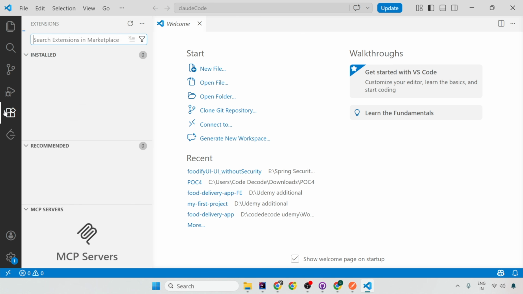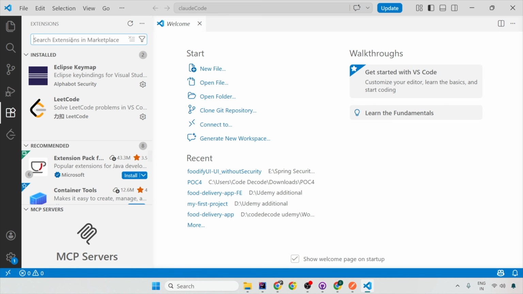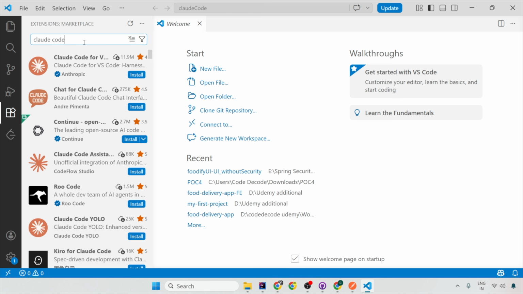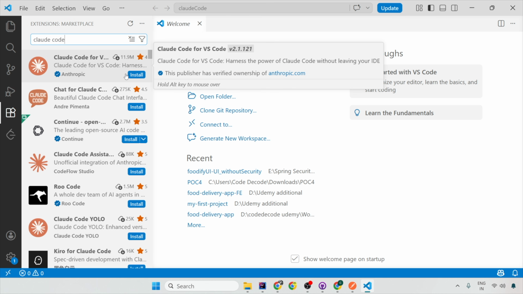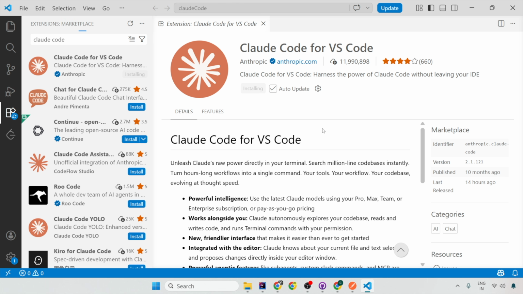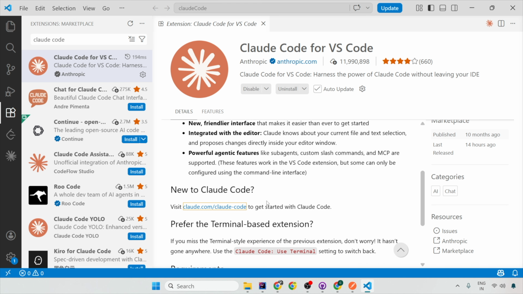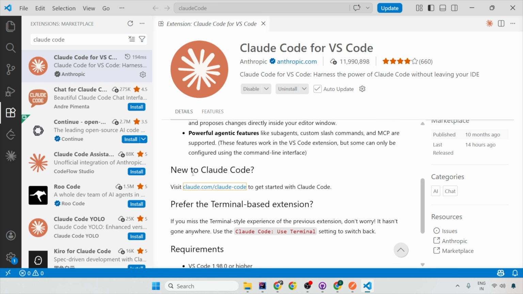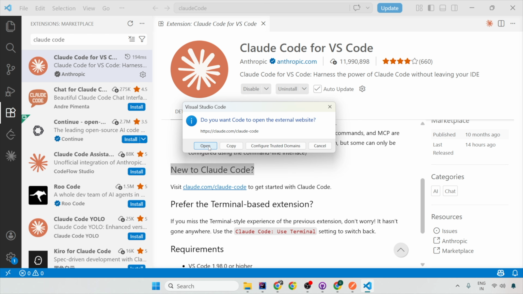Now I'll go to extensions. What you need to do is search for Claude Code. Remember to install Claude Code from Anthropic only. It will have this many million downloads, but this is how you install it. Once it is installed, what you need to do is scroll down to the Claude Code entry, and click on Claude Code to get started and open it.